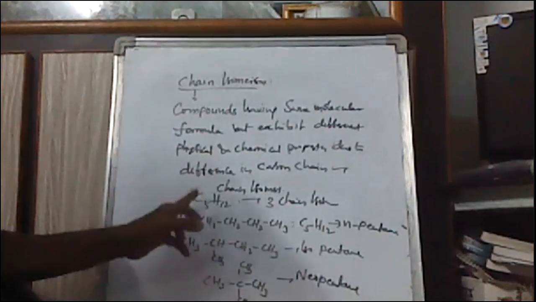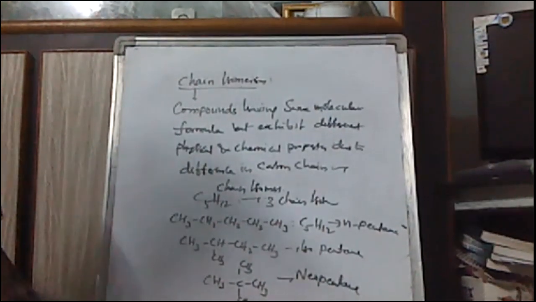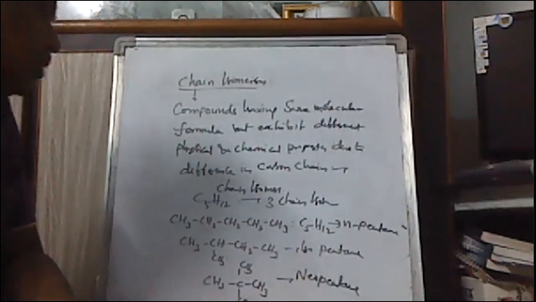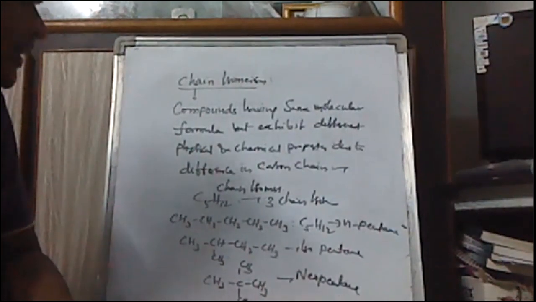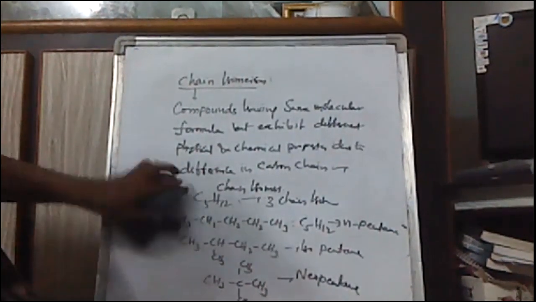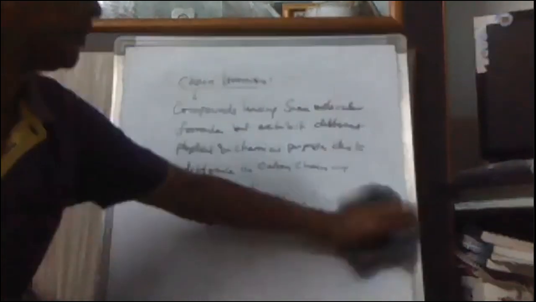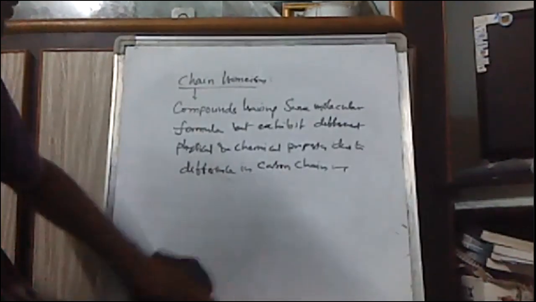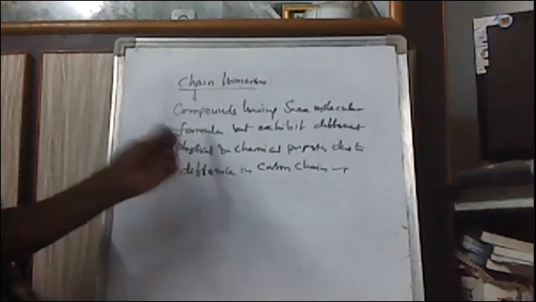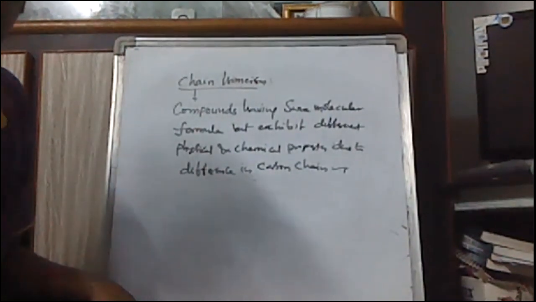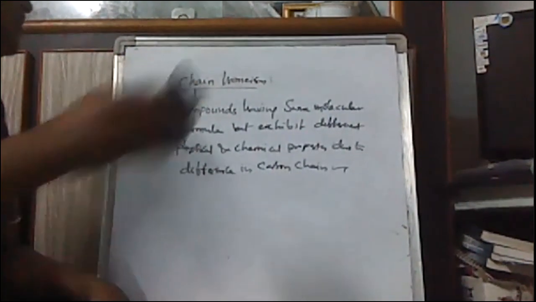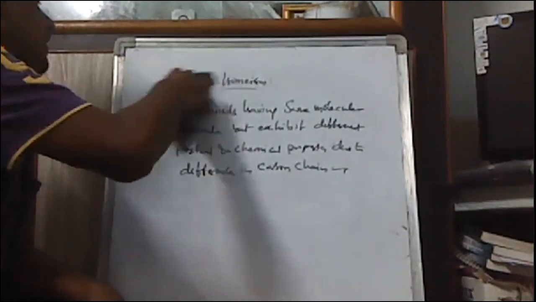If the compounds have the C5H12 molecular formula, they exhibit three chain isomers: n-pentane, isopentane, and neopentane. This is about chain isomerism. Similarly, if you take any compound, we can write chain isomers like this, with different structures and different carbon chain lengths.